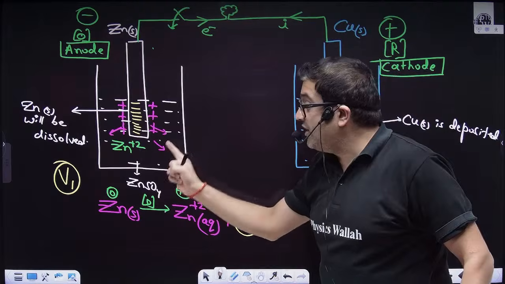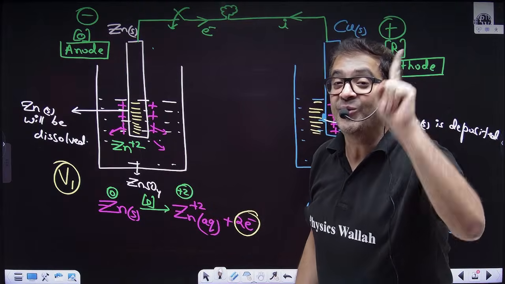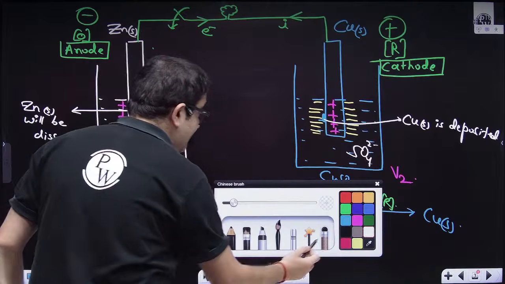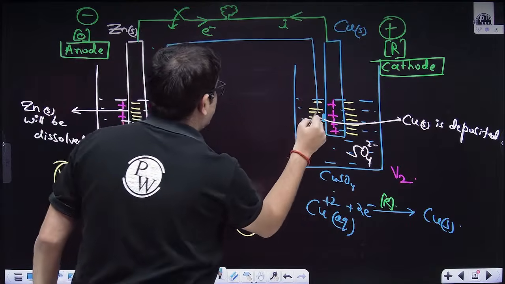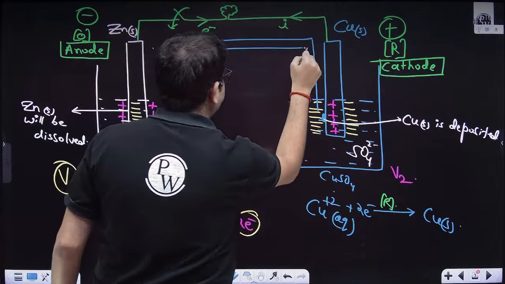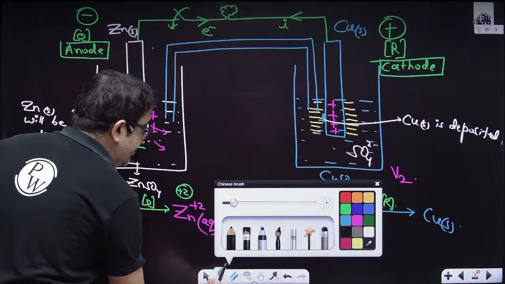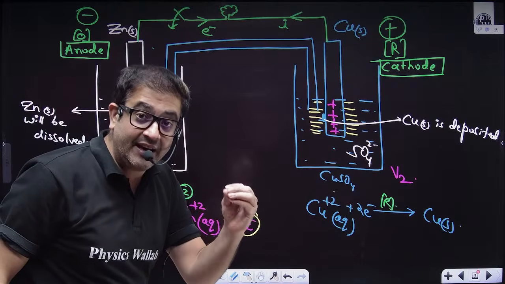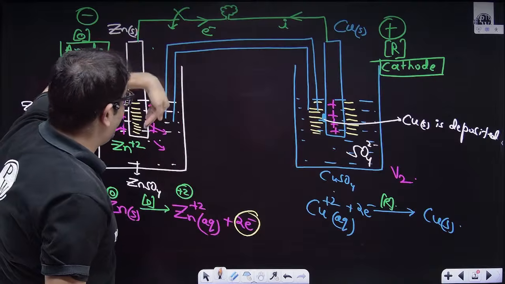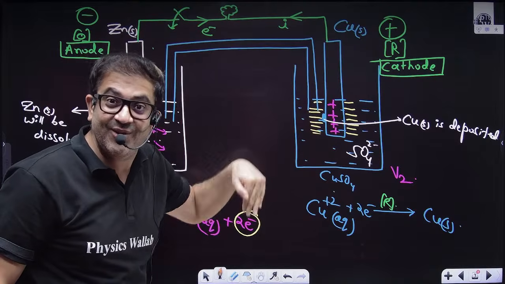So I want this solution to be electrically neutral, and just in order to make this solution electrically neutral, I am introducing a U-shaped tube. In this U-shaped tube, I am using an electrolyte. But sir, the solution of that electrolyte will fall down.